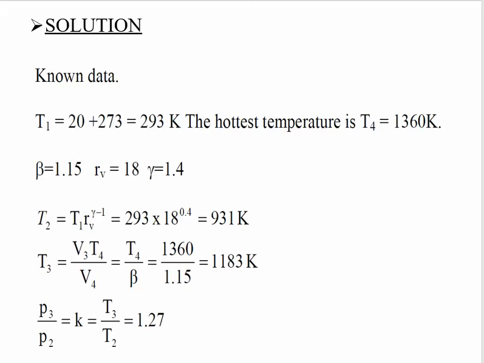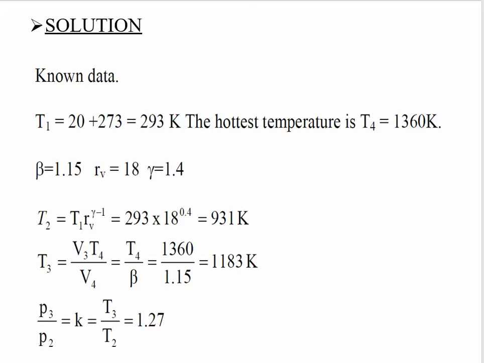If we discuss T3, then T3 value will be T3 by T4 into T4. That will be T4 by beta, since V3 by V4 is denoted by beta. Then the value is 1360 by 1.15. After the simplification, the value will become 1183 Kelvin.